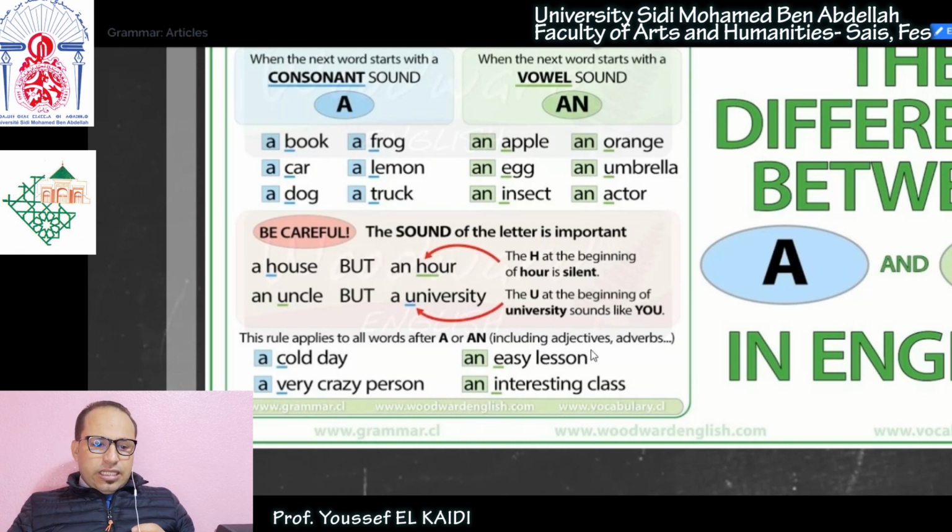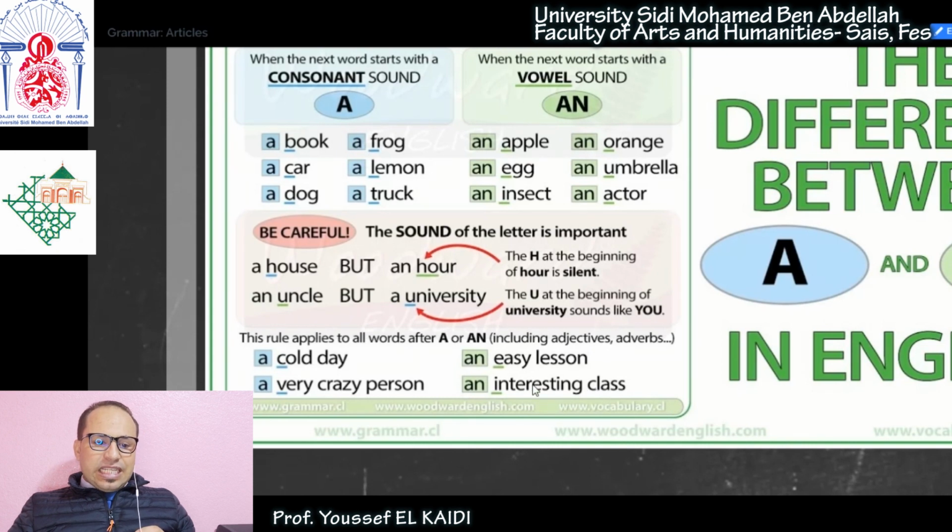An easy lesson, an easy lesson. So here, if I have just lesson, I will say a lesson. But because I have an easy lesson, lesson with an adjective that describes it, then we look at easy, which is the immediate word that comes after the article, and because it starts with E, which is a vowel sound, I used N, okay?